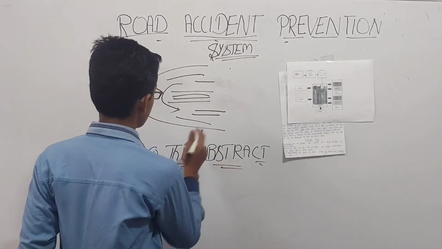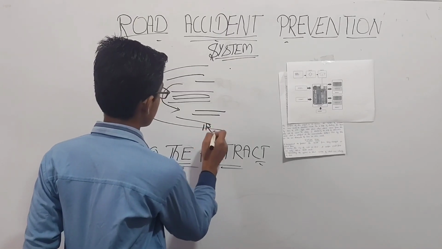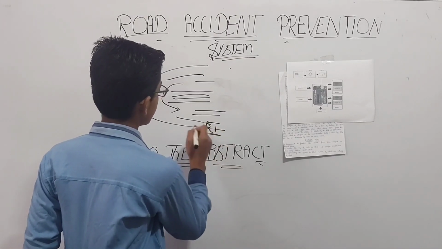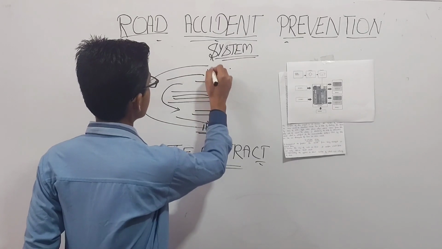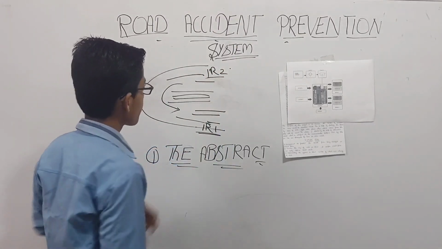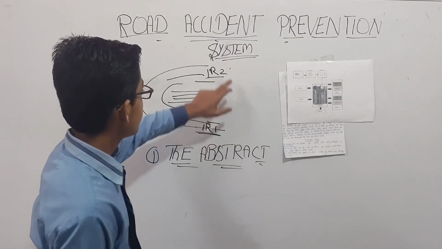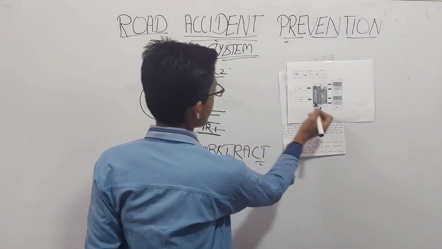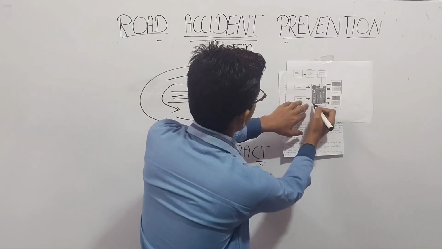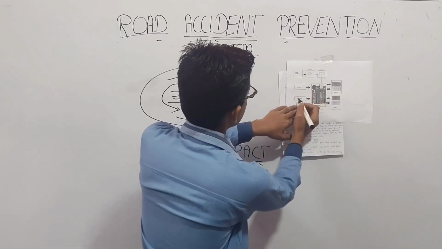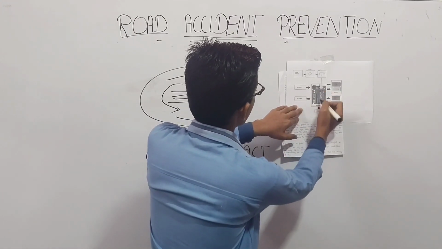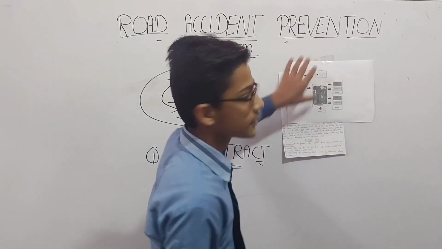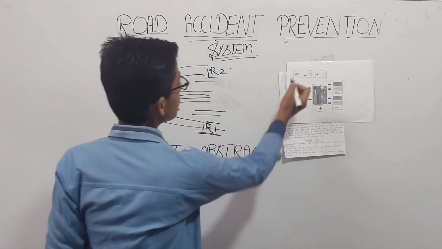The IR1 sensor is placed on this road and the other IR sensor is placed on this road. The IR sensors are controlled by an Arduino board, which is an Arduino UNO. You can see in the diagram this is IR pair 1, this is IR pair 2, and this is the Arduino UNO, which controls the functioning of the whole system. This is the power supply.